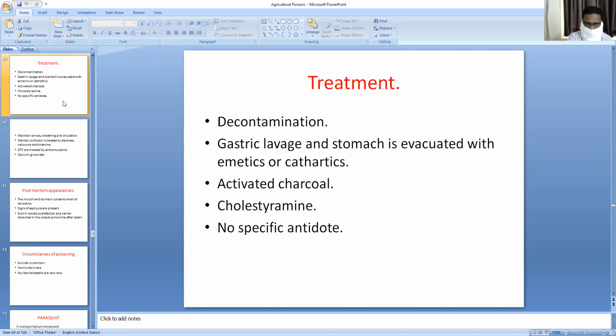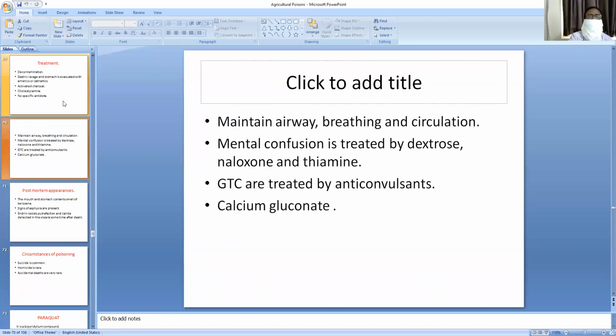Maintain an adequate airway. If the mental state is altered, give dextrose, naloxone and thiamine, and control convulsions with diazepam and other sedatives. These are all the treatment.